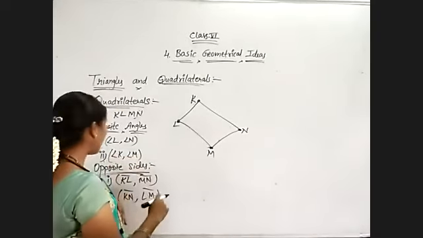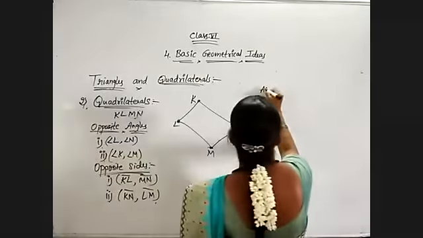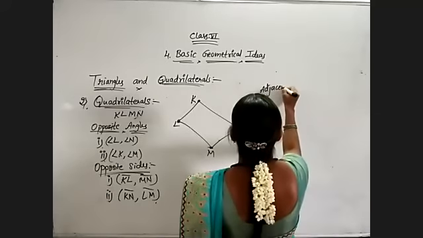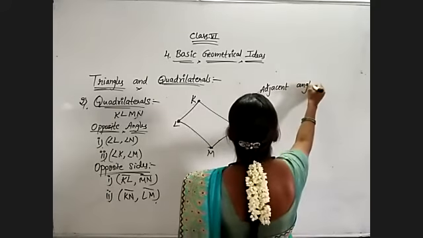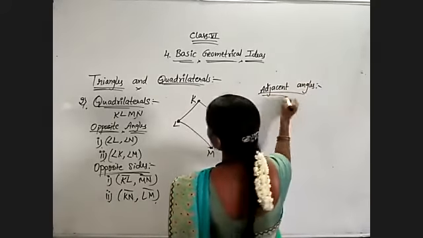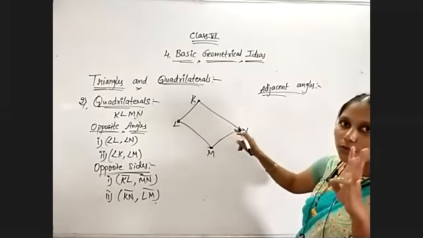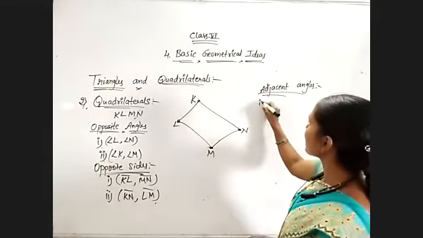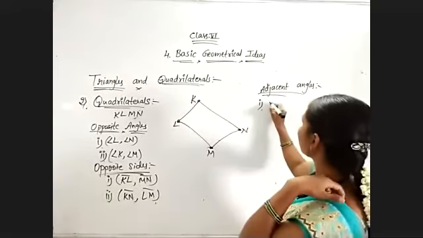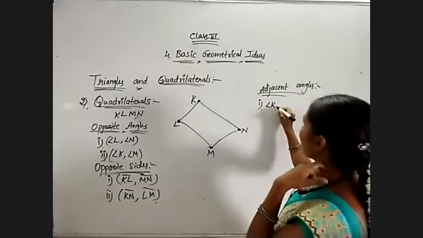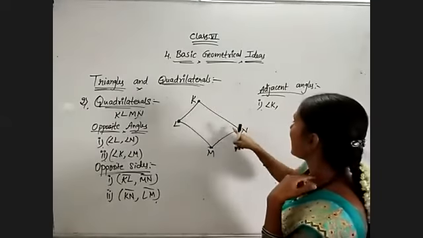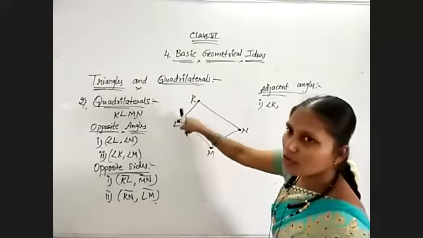Okay. Now coming to the adjacent sides and adjacent angles. In the case of opposite sides and angles, we get only 2 pairs. Coming to adjacent, we will get 4 pairs. Observe, for the first one, angle K is adjacent to angle N as well as angle L.